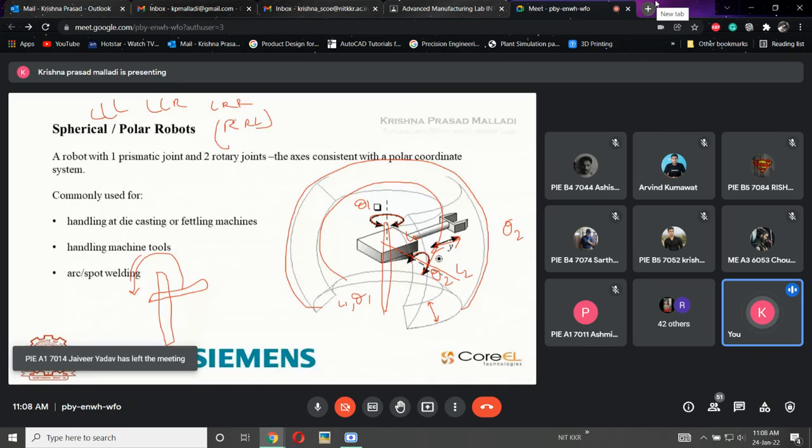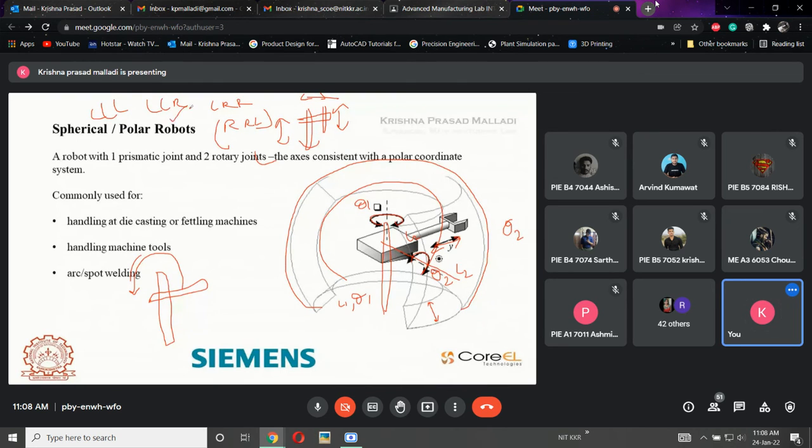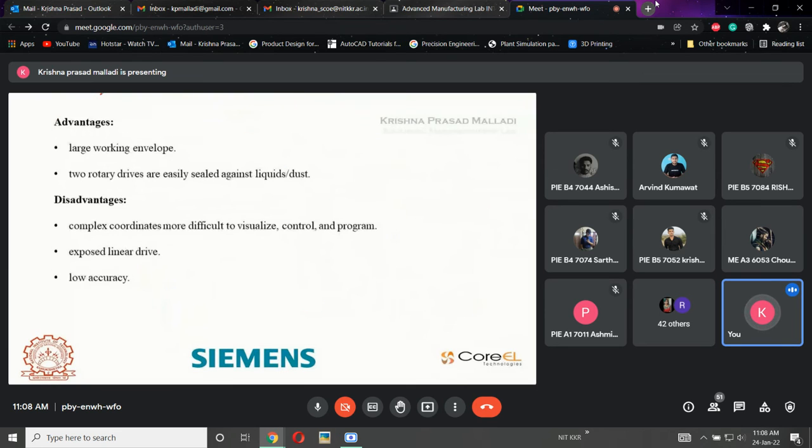Same thing here. See, the robot movement is changing. Previously, if all the movement of the robot is in the linear direction, which means the robot will move in linear, and linear, then we will call it linear. If one of the axes is rotating, then we will call it cylindrical. If two axes are rotating, then we will call it spherical. Okay. Then what should be the final one?